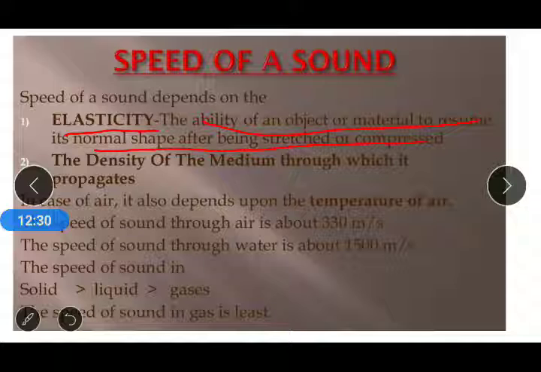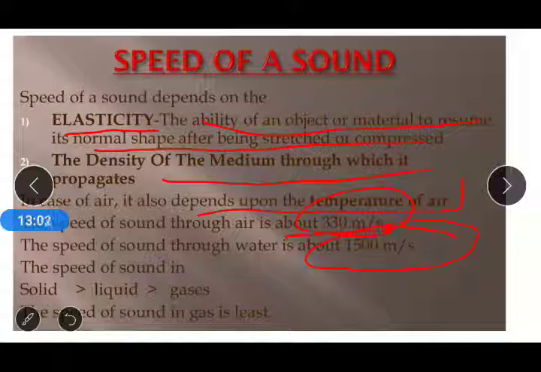The second property is the density of the medium through which it propagates, like sound traveling through solid, liquid and gas. In the case of air, it also depends upon the temperature of the air. The speed of sound through air is about 330 meters per second. The speed of sound through water is 1500 meters per second.